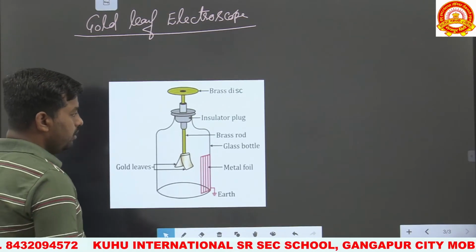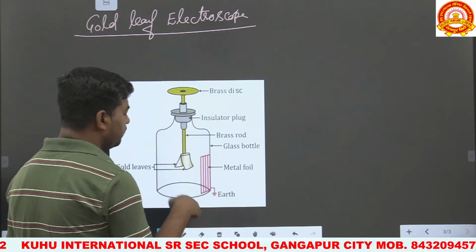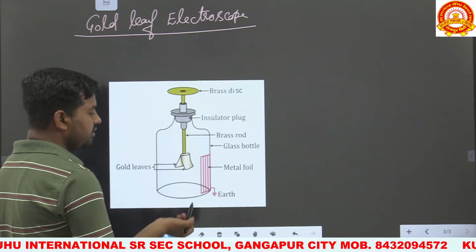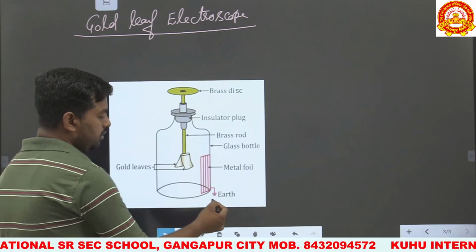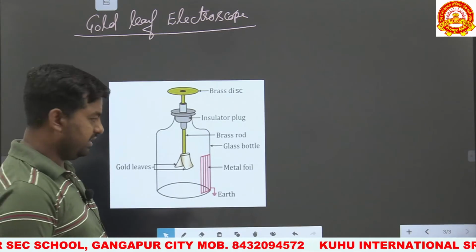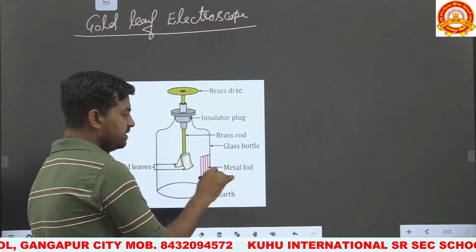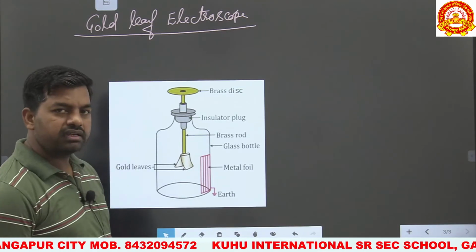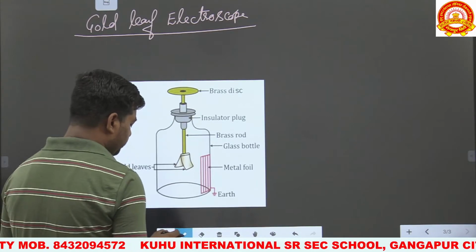Okay, now this is the earth. If the amount of charge becomes excessively high, this body becomes earth, and this is the metal foil to increase the sensitivity of the device. Okay, we connected this metal foil across one end of this glass jar or glass bottle to increase the sensitivity of the device.